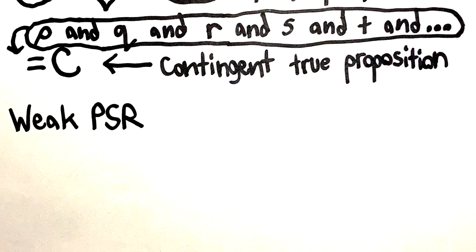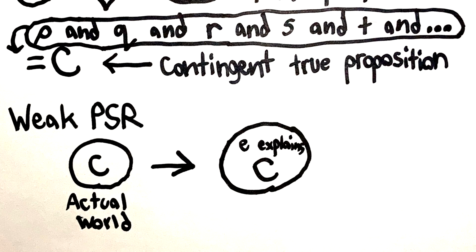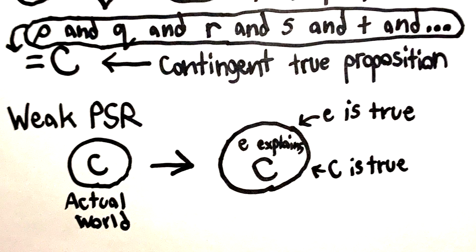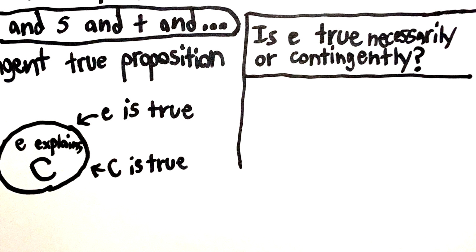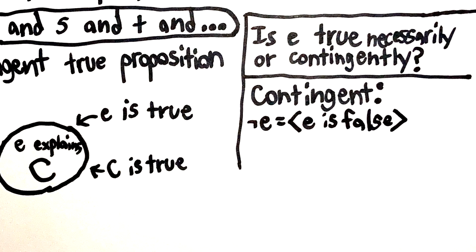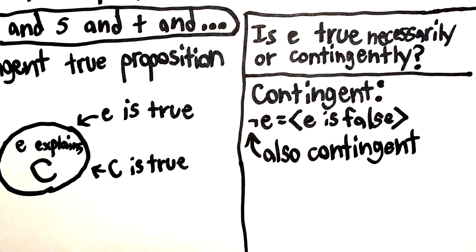Now the weak PSR tells us that for some contingent true proposition, there is a possible world where this proposition is explained. So there is another possible world where C is true, and there's a proposition true in that world, E, which explains the truth of C. Now, in that possible world, is E necessarily true or contingently true? Well, let's suppose that E is contingently true. That means that not E, the proposition that E is false, is also a contingent proposition.